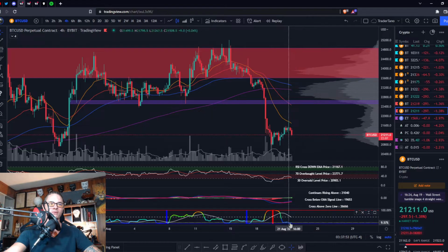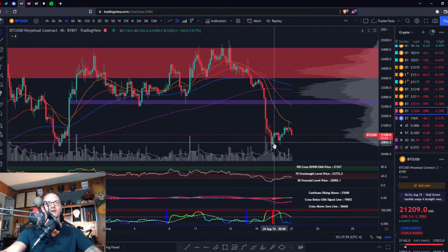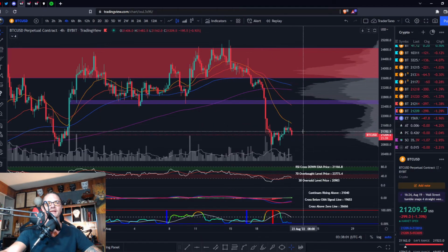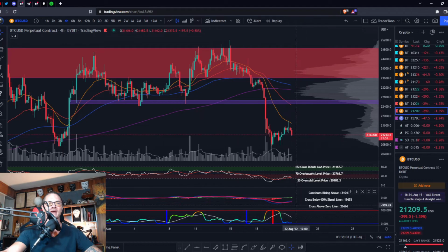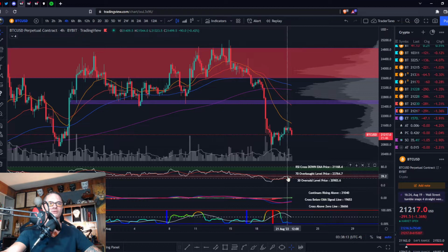BBWP is at a very low read right now. Your moving average is still in the upper zone, heading down into the lower zone, so watch when this crosses. I think we consolidate here for a minute and then probably crack back down, unless this momentum turns bullish and we get out of the bearish control zone on the RSI, which is this red zone right here. The green is your bullish control zone.